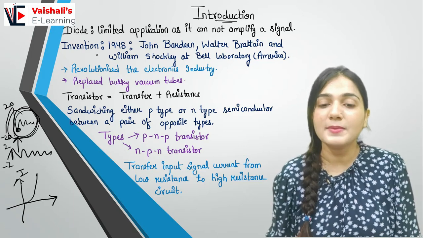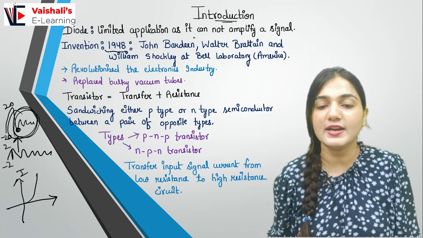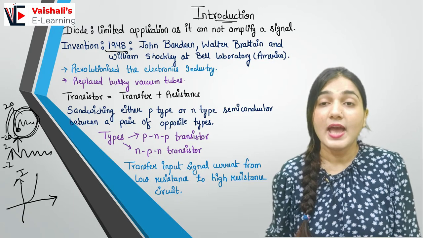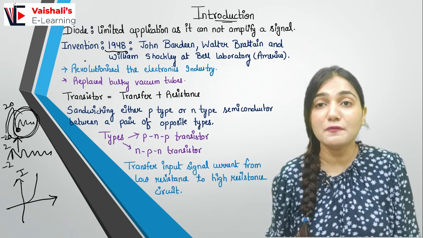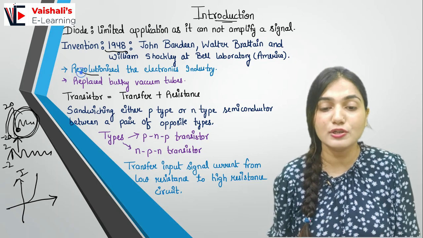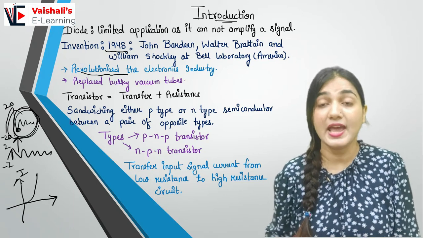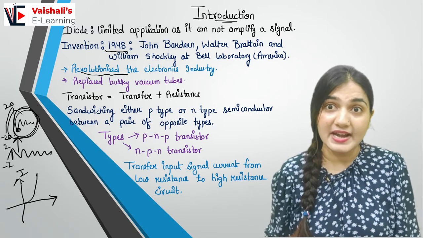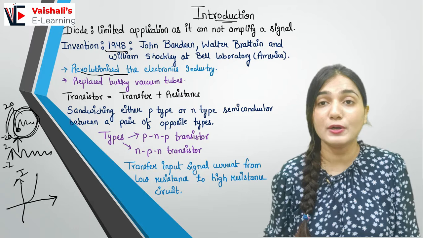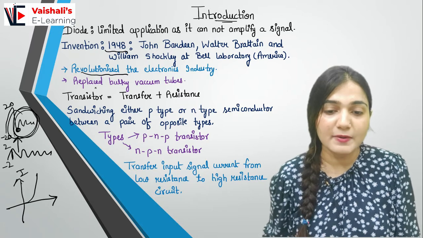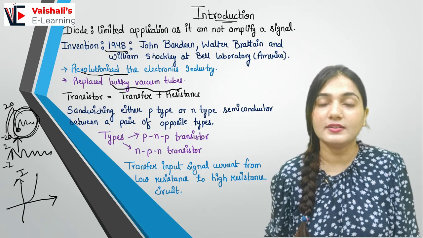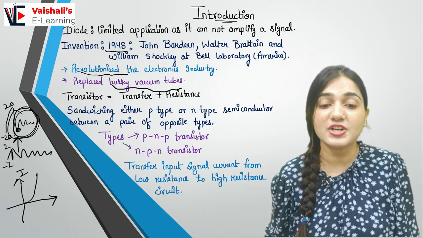So the BJTs were invented in 1948 by three scientists, John Bardeen, Walter Brattain and William Shockley, at the Bell Laboratory in America. The invention of the BJTs revolutionized the electronics industry. Until now we are working with the BJTs, from the year 1948, so you can understand what kind of a discovery it was. It replaced the bulky vacuum tubes that we had. The BJTs are also known as the transistors.